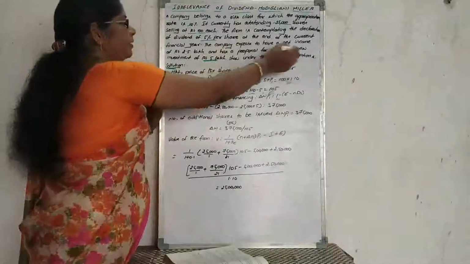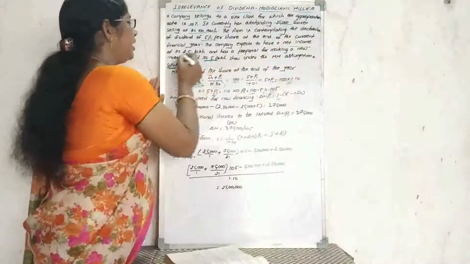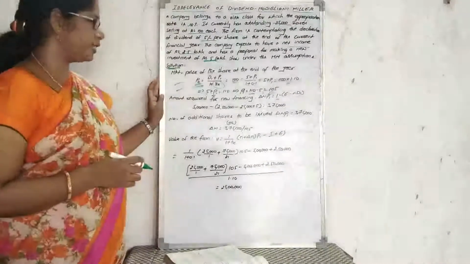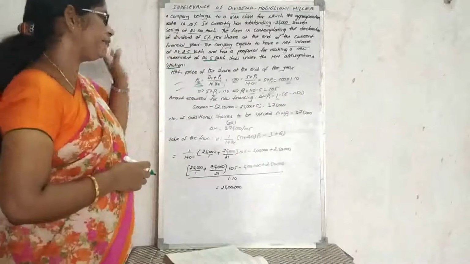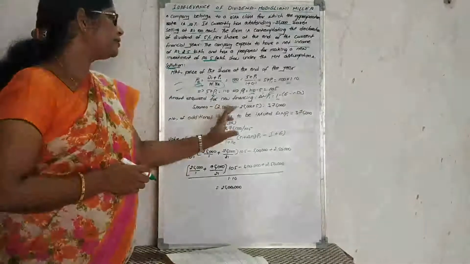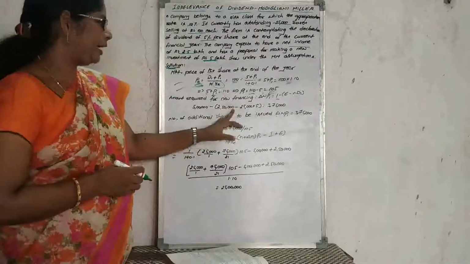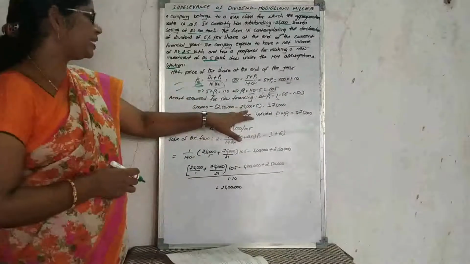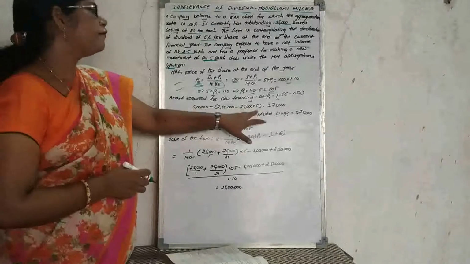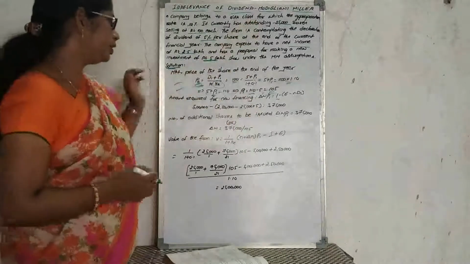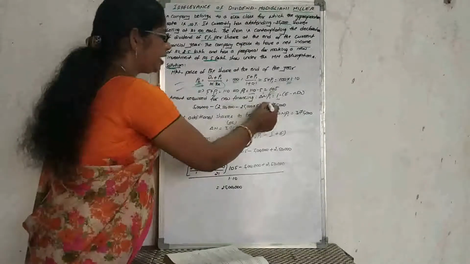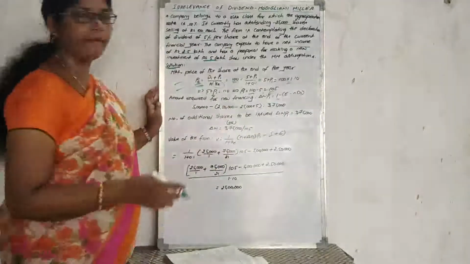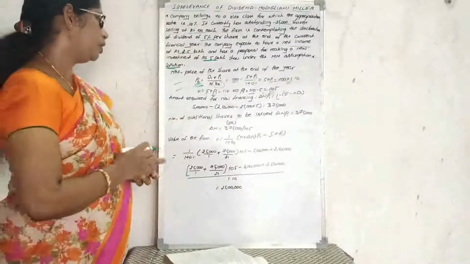The company expects a net income of 2,50,000 rupees, so that is the income value. And N D1: the outstanding shares are 25,000 into 5 rupees, so the total value will be 3,75,000 rupees.